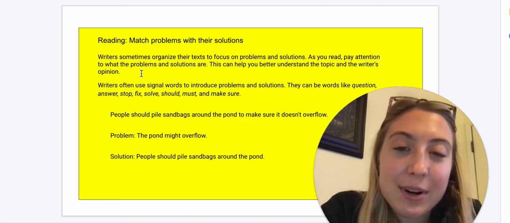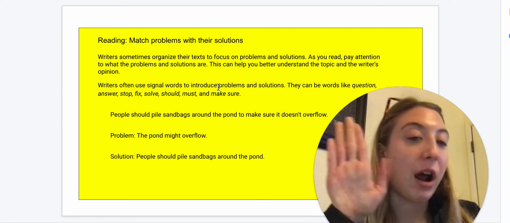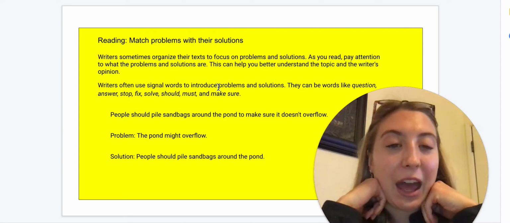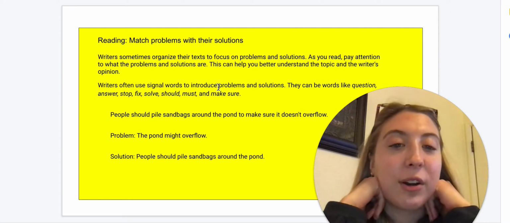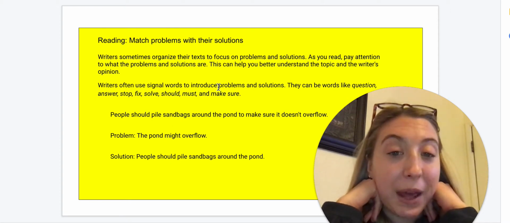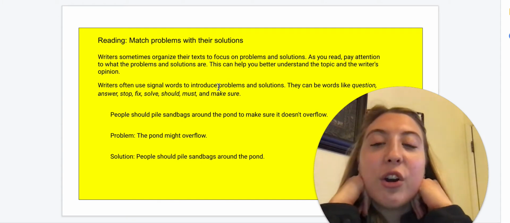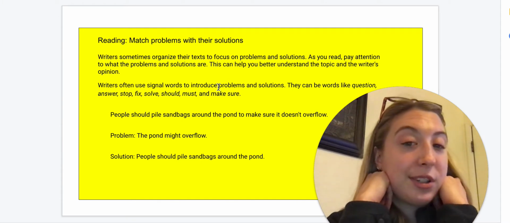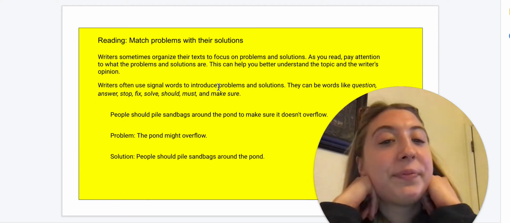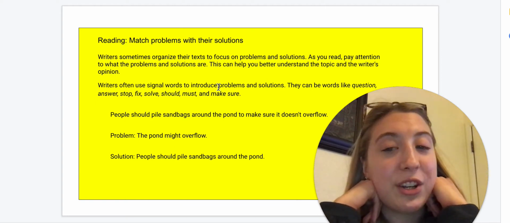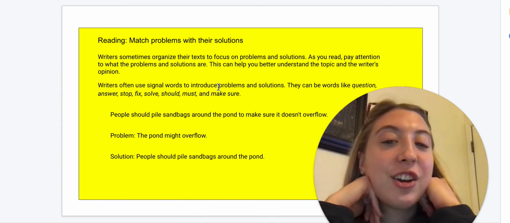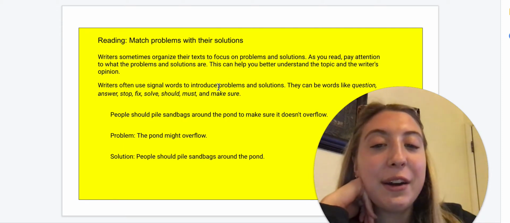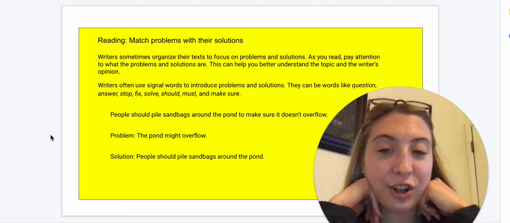Writers sometimes organize their text to focus on problems and solutions. As you read, pay attention to what the problems and solutions are. This can help you better understand the topic and the writer's opinion. Writers often use signal words to introduce problems and solutions. They can be words like question, answer, stop, fix, solve, should, must, and make sure.